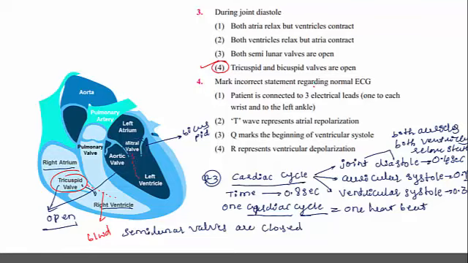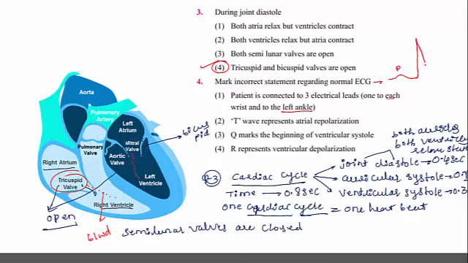Mark the incorrect statement regarding normal ECG. The patient is connected to 3 electrical leads, one to each wrist and to the left ankle. T wave represents atrial repolarization. Q marks the beginning of ventricular systole, and R represents the ventricular depolarization. What is that ECG? Electrocardiogram. An electrocardiograph is obtained. This is the P wave.